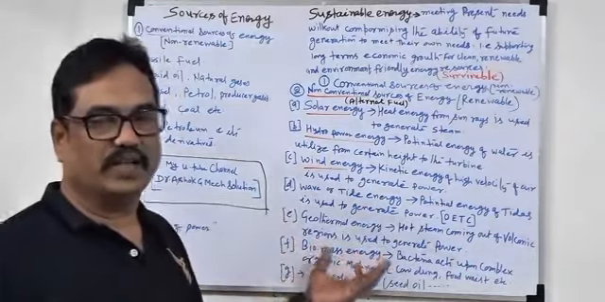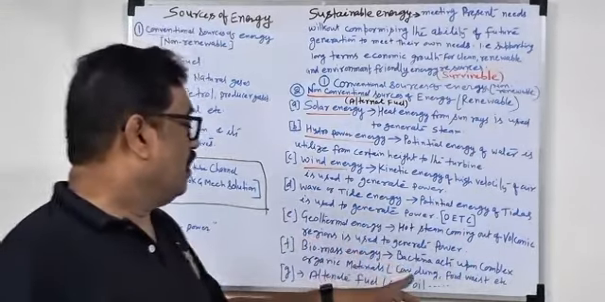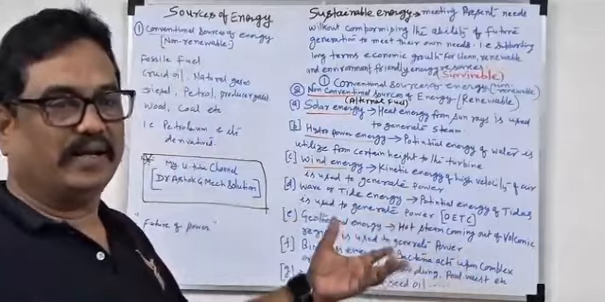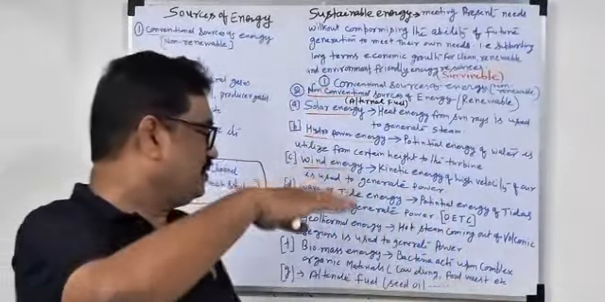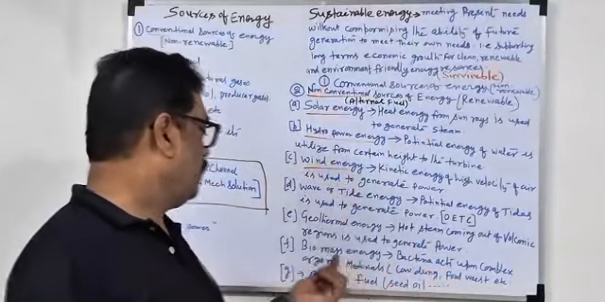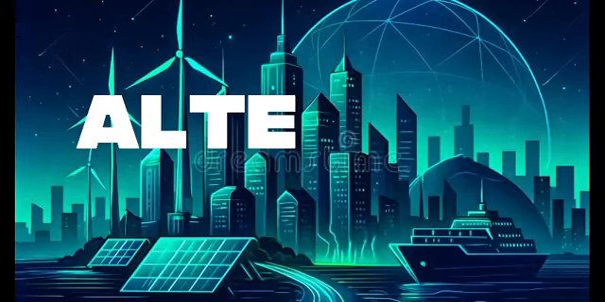Then biomass energy. In biomass energy also, cow dung, food waste, all those things we can use to generate energy. We will pressurize it in the absence of oxygen, so that way we can get biomass energy.